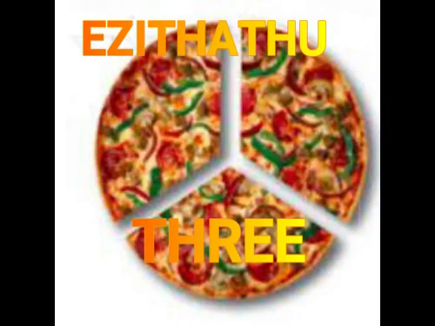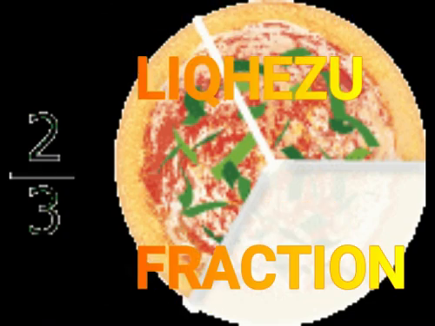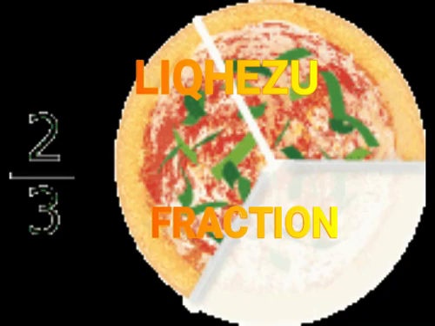We can take another pizza and divide it into 3 equal slices. Singayithatha enye ipizza siyohlule ibe zizilayi ezithathu. We can eat 2 slices. Singazitya izilayi ezibini. So, out of 3 slices, we ate 2. Kwezi zilayi zithathu, sizityile ezibini izilayi. That is now a fraction. Elo ke ngoku liqhezu. How do we write this fraction?